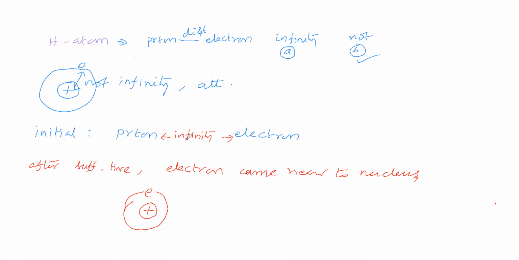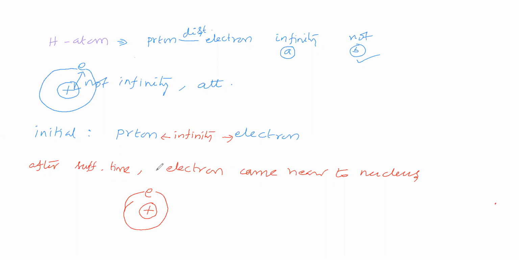This proton and electron we introduced, and after some time a hydrogen atom is produced. Now, shall we say the electron came near to the nucleus? This is one of the possibilities. You may ask why can't you say that the proton went near to the electron? Or why can't we say that both came closer?